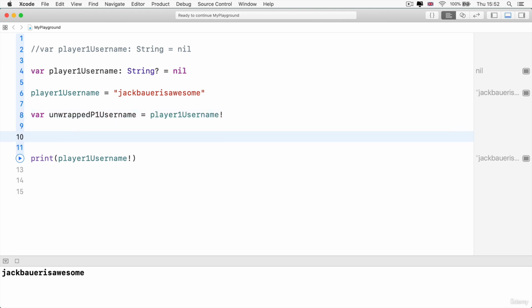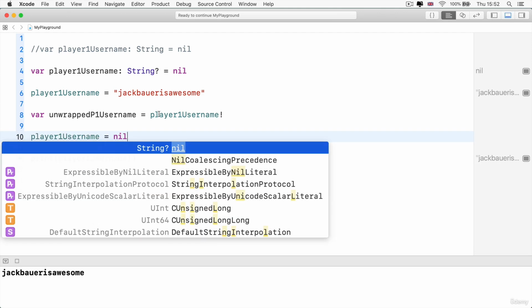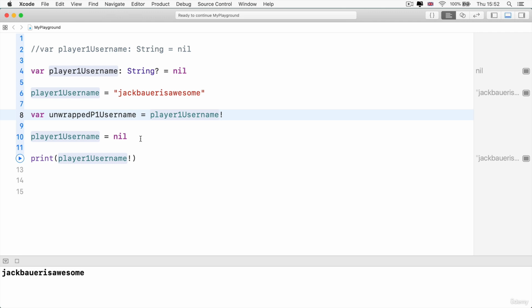Let's say at some later point I changed my player1 username to again equal nil. So let's say that the player has reset their username. And in fact, I'm going to comment out this line just to make it a bit clearer what's going on here. So we started out by creating a container that can hold nil values, so an optional string data type. And it started out being nil, but then we gave it a value, but then we removed the value, and player1 username no longer contains any data on line 10.